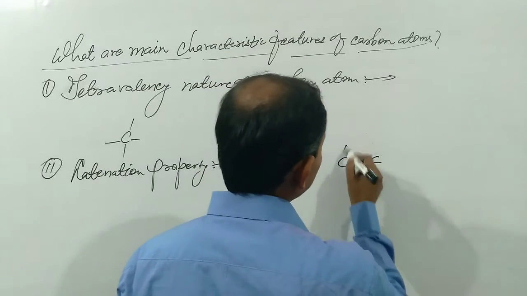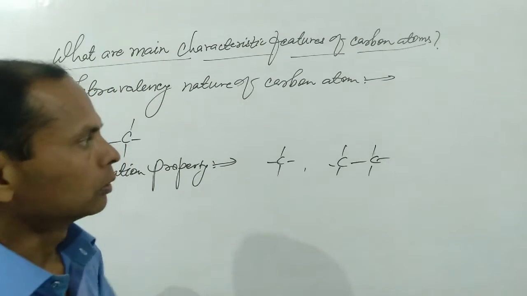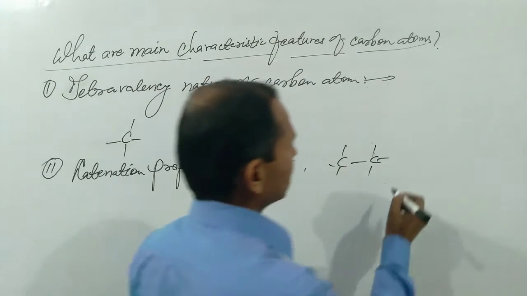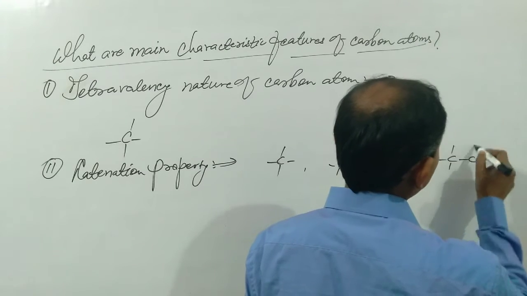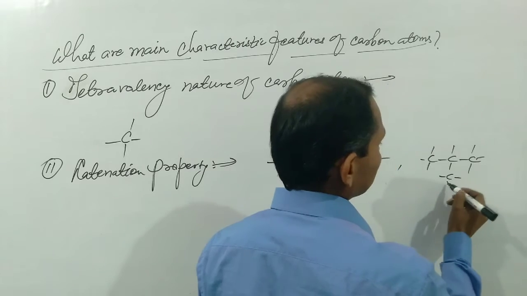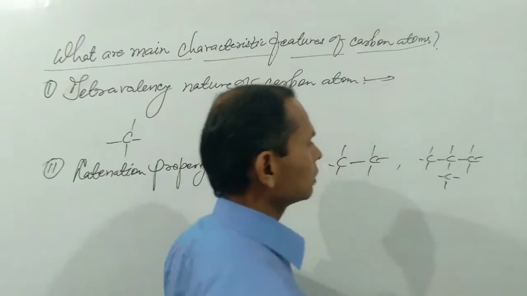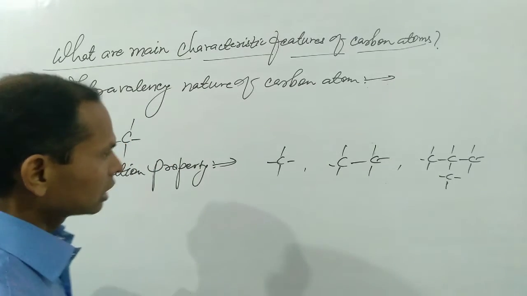In case this carbon atom combines with another carbon atom, we get the second compound. In case we link with another carbon atom, this is the third compound. If we link with 4 carbon atoms, this will be the fourth compound.